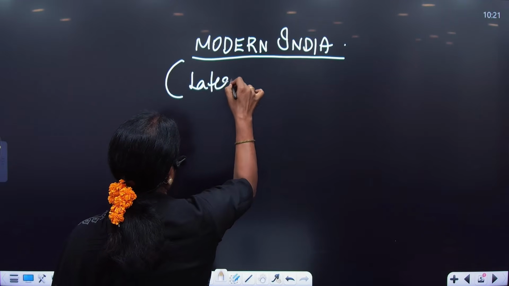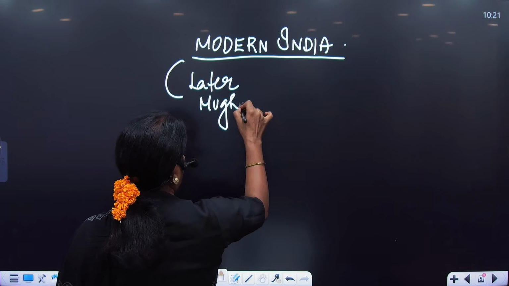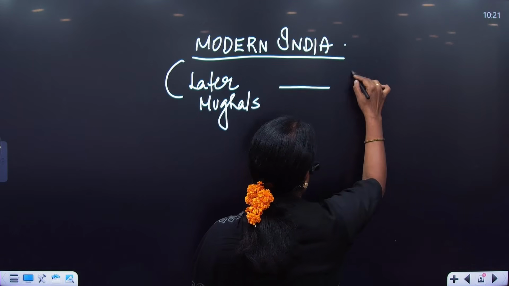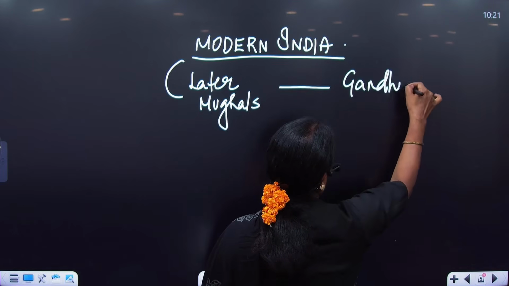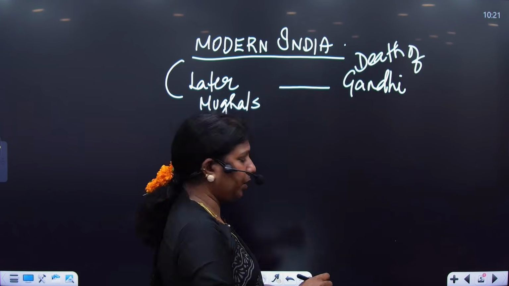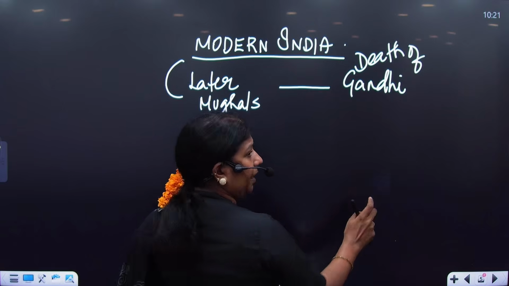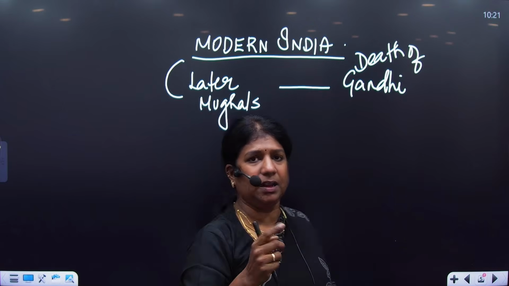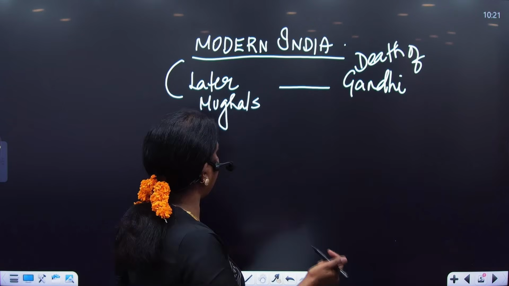We generally start modern India with the later Mughals. And modern India ends with the death of Gandhi ji. Getting it? The death of Gandhi. Generally, historians have two views. One, we take independence as the end, 1947. But generally, we take the assassination of Gandhi ji.